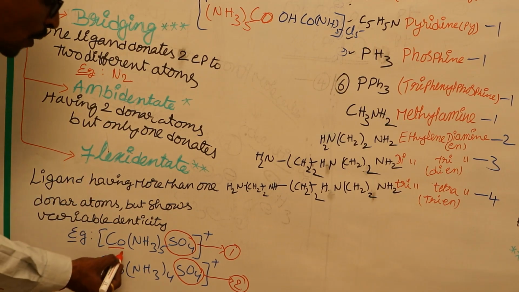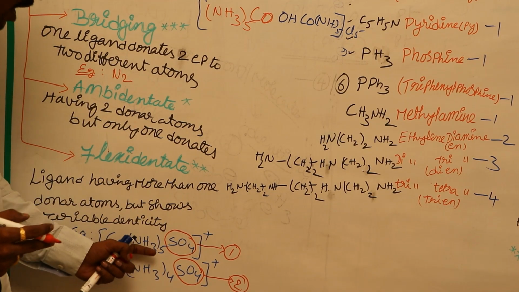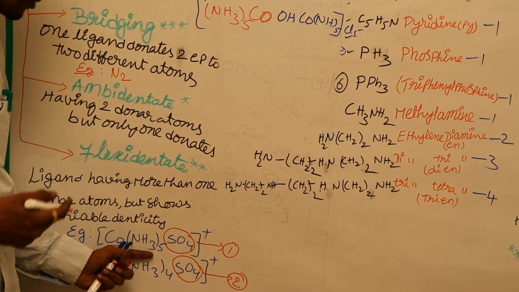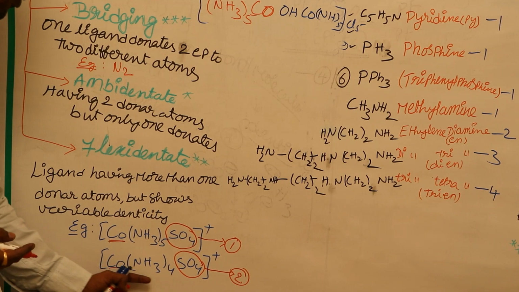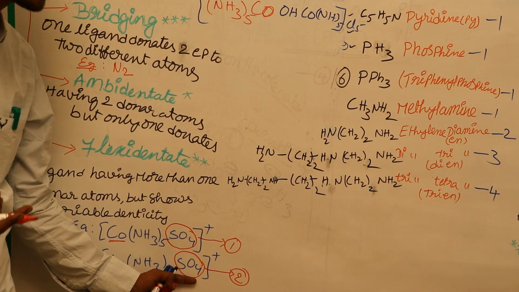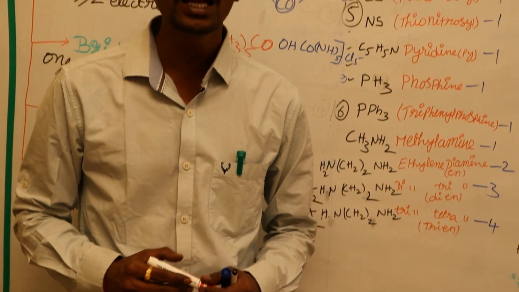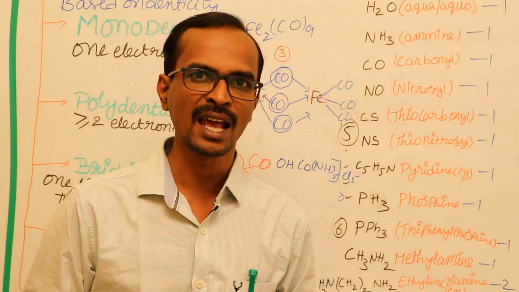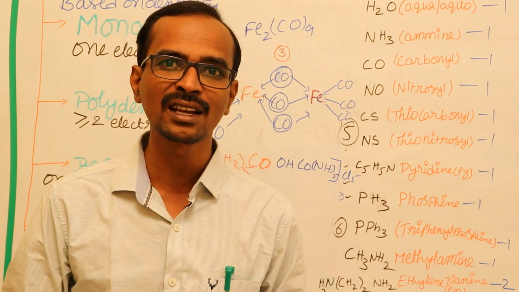We know that in the cobalt +3 oxidation state, the coordination number should be 6. Here, in the first complex we have 5 ammonia molecules, so 5, and here you have 1. 5 plus 1, 6 will become the denticity. In this only 4 ammonia molecules are present, so the remaining 2 electron pairs are donated by means of sulfate ion. Like this, the ligands which have a variable denticity in different complexes are called flexidentate ligands. We will see the examples at once, and then let's have a look at the second category of classification.